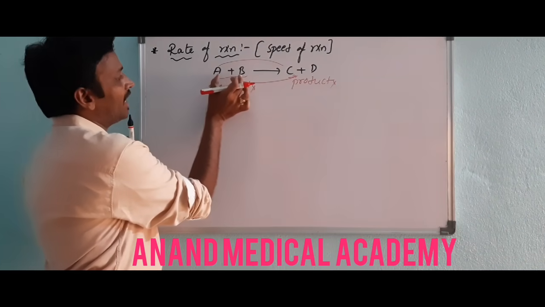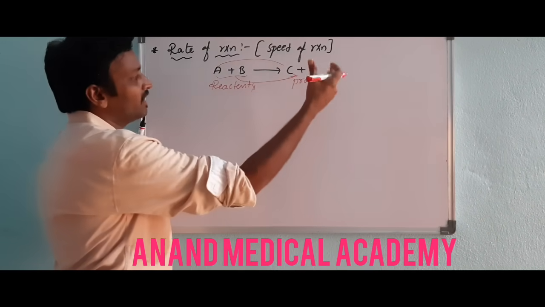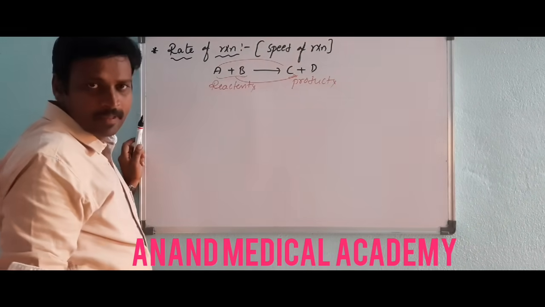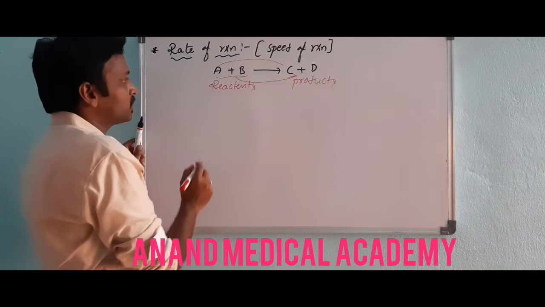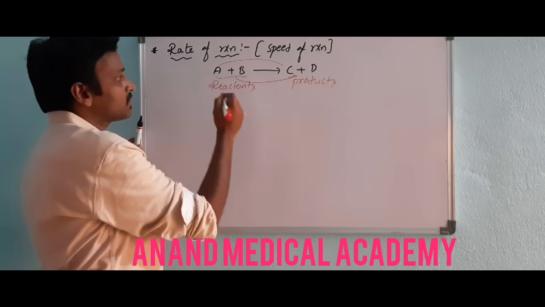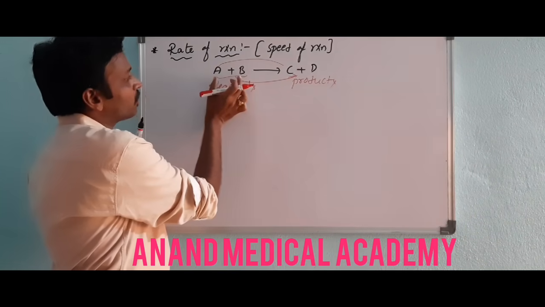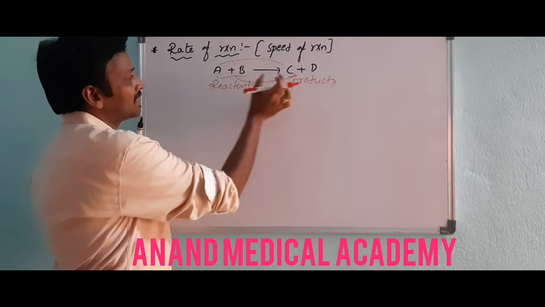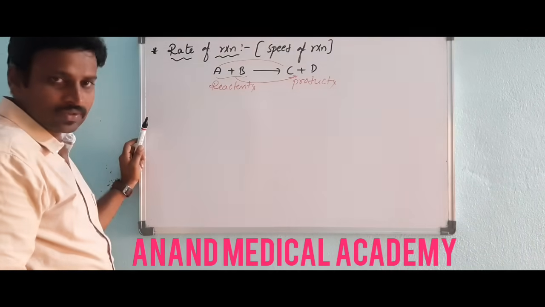The amount of A and B will decrease, and the amount of C and D will increase. Got it, clear? So in terms of moles, or in terms of concentration, the concentrations of A and B will decrease and the concentrations of C and D will increase.